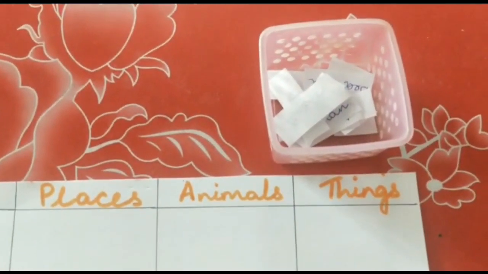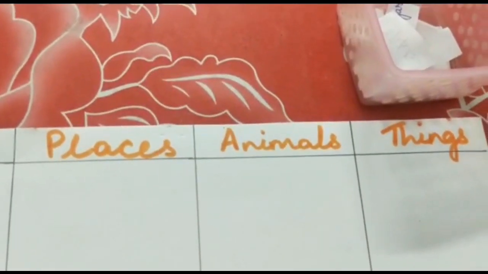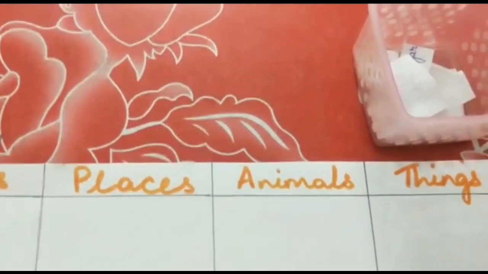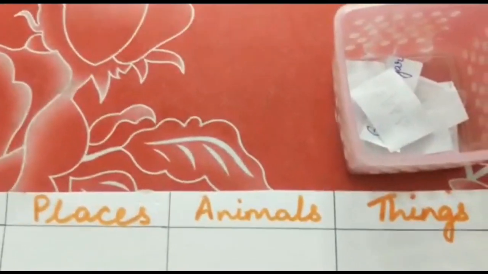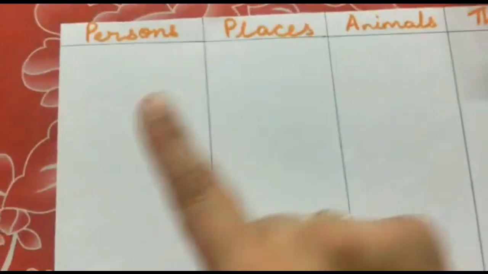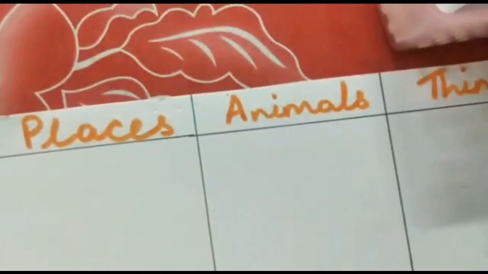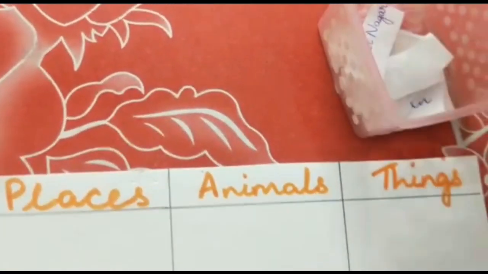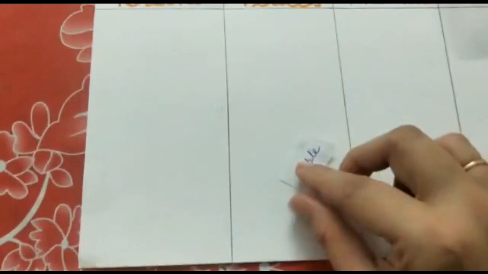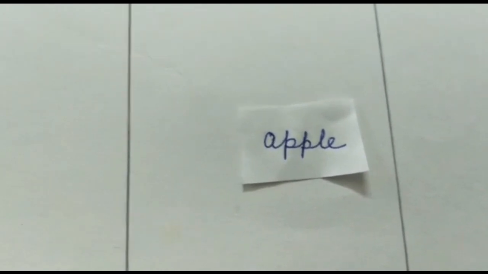There are a couple of chits inside the box. Now, I'm going to pick up one chit at a time from the box and then we are going to place it under the right column. So let me pick up a chit. Let's see what is the word. The word is apple.